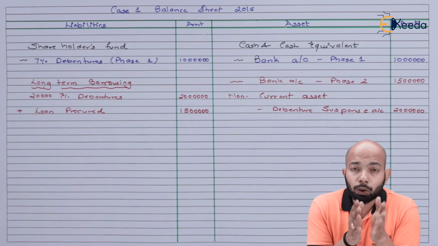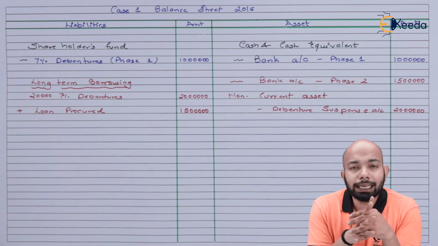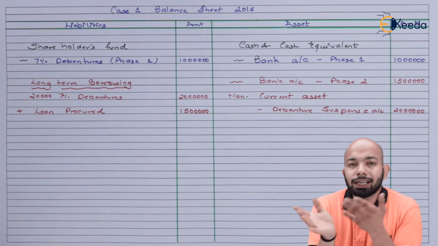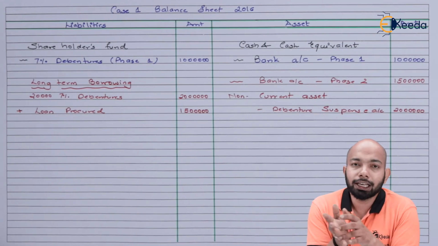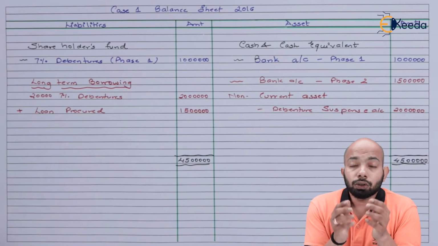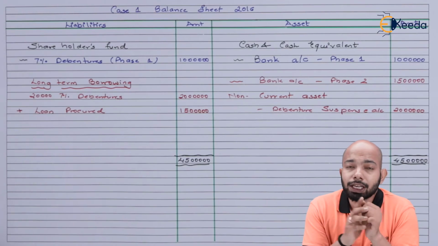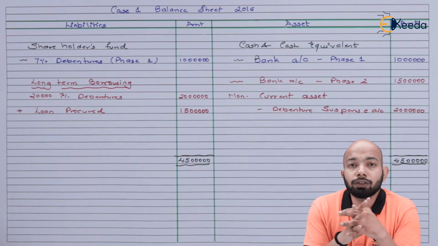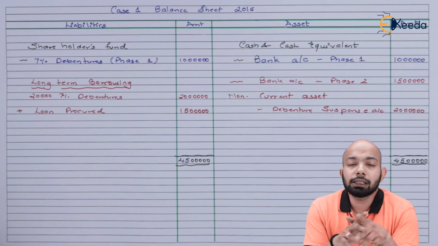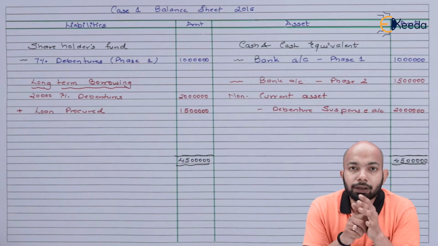Now that we have mentioned all the details of case 1 in the balance sheet here, let's go ahead and figure out the tally of the balance sheet. It's obvious that both the asset and liability side will tally because they have marked each other in a similar manner. So the total of the balance sheet that we have here is somewhere around 45 lakhs, which has been mentioned here. Case 1 gets completed at the end of this balance sheet.